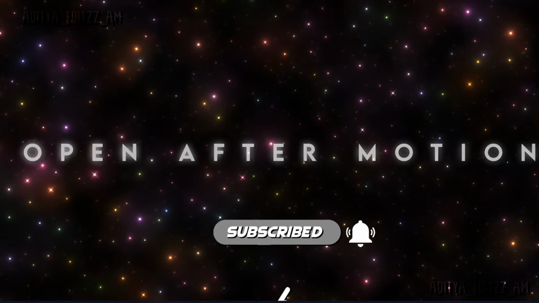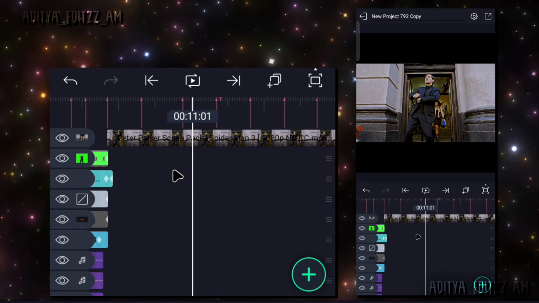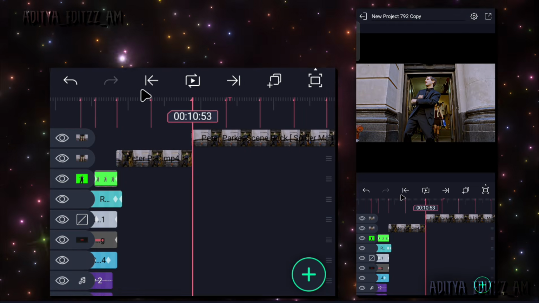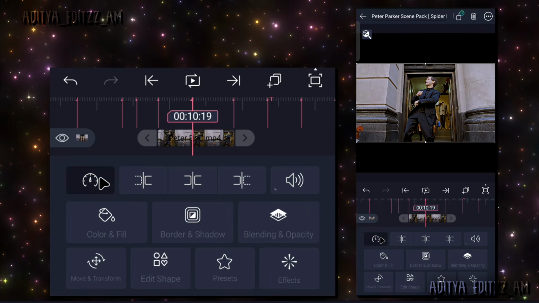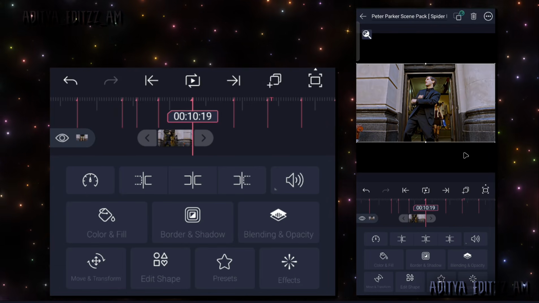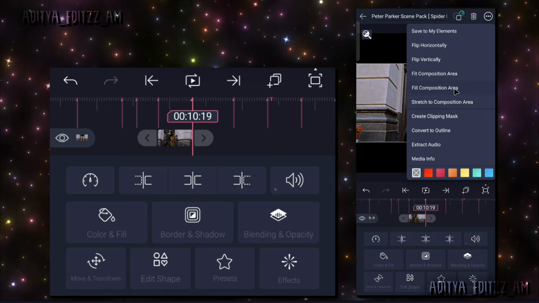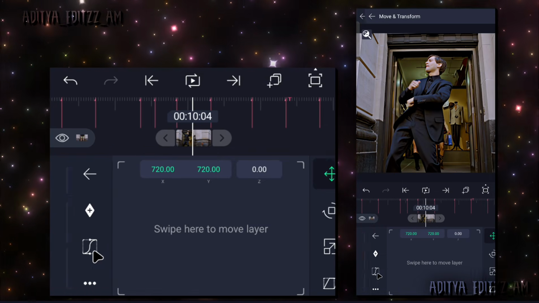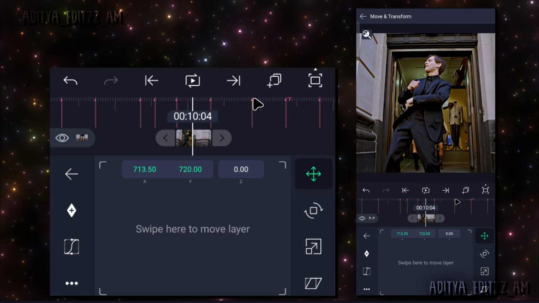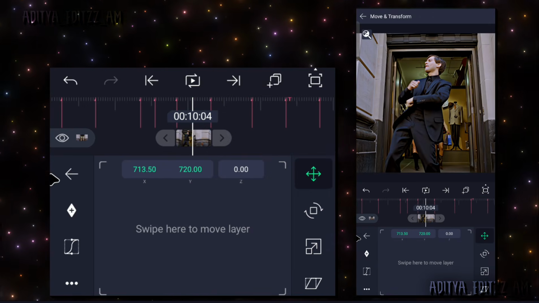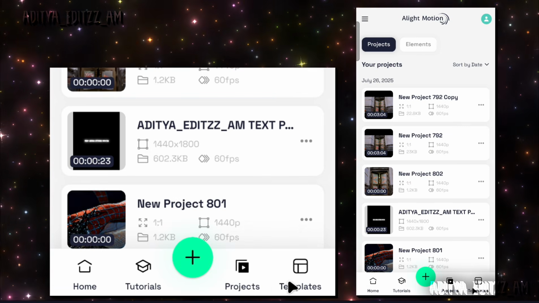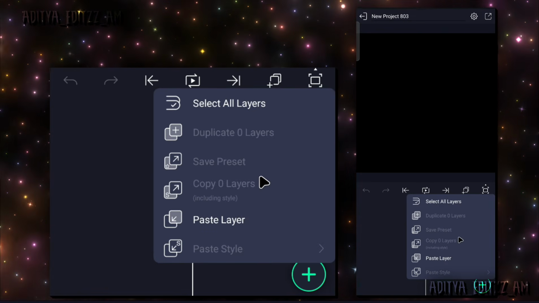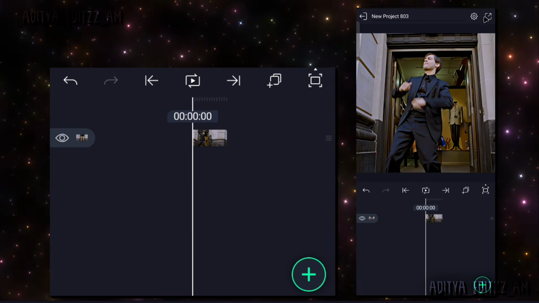Open Aftermotion. Adjust the clip according to the song beats. If it is Twixtor, then speed up the clip and fill it to the current composition. And copy the clip. Create a new project. Paste the layer and export it at 60 frames per second.